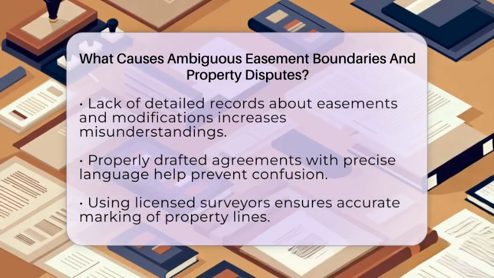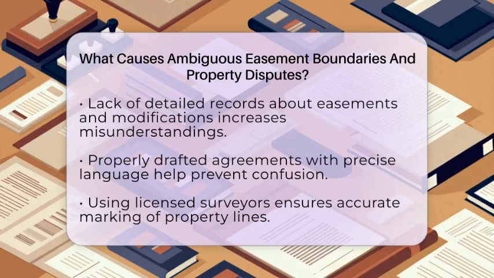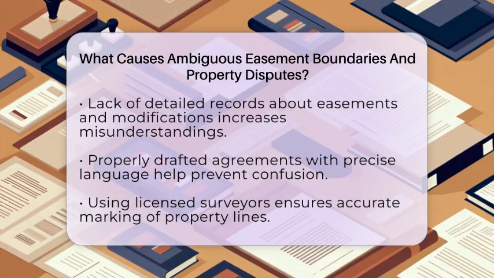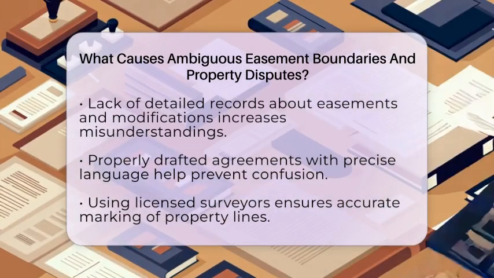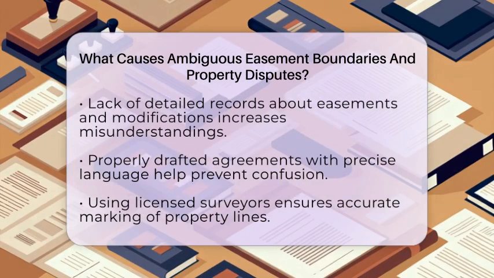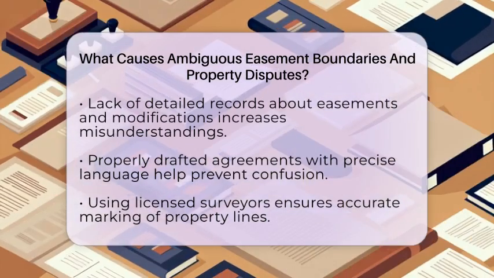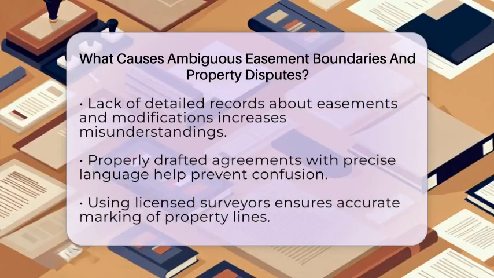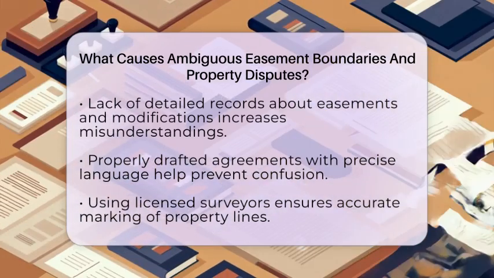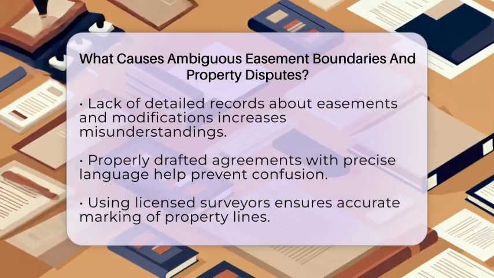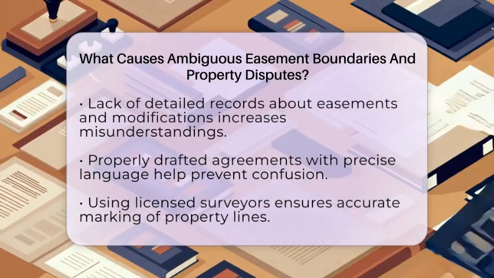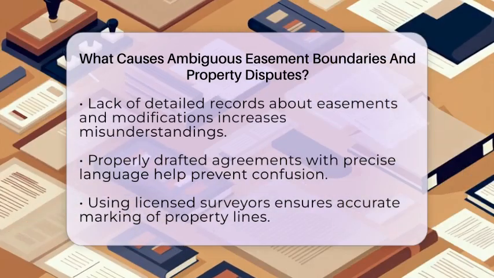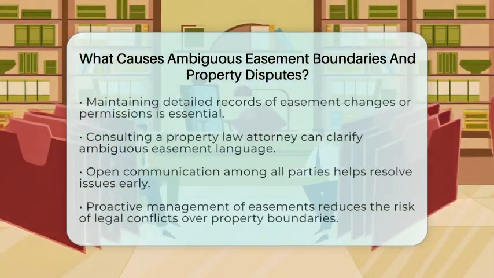When a property is sold, new owners might not be aware of existing easements or might disagree with their terms. This can lead to disputes, especially if the easement was not properly documented or communicated during the sale. Lack of clear communication and documentation can make things worse. If property owners do not keep records of easement agreements, modifications, or permissions, misunderstandings can develop. These misunderstandings can escalate into legal conflicts that are costly and time-consuming to resolve.